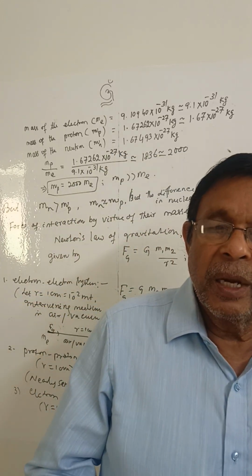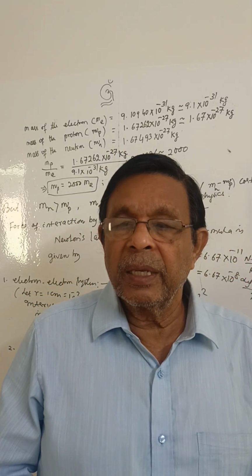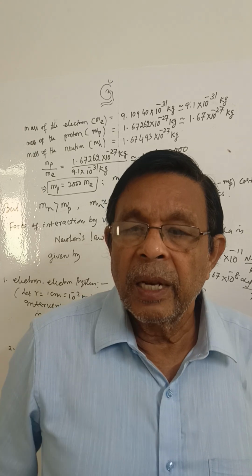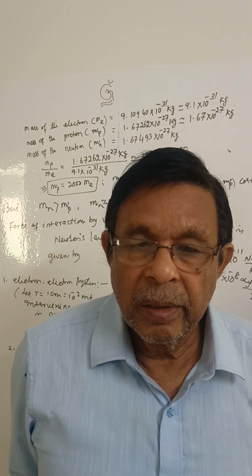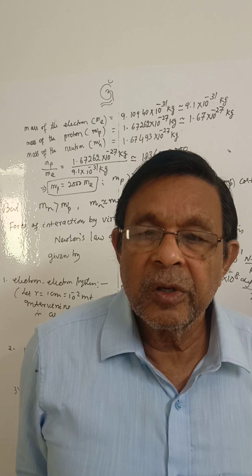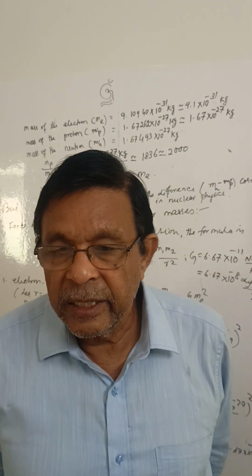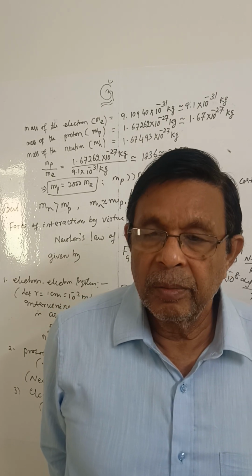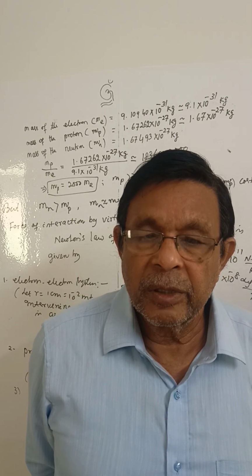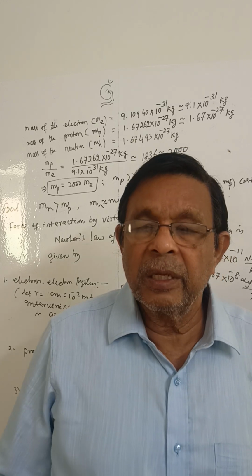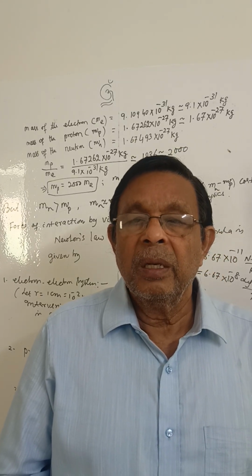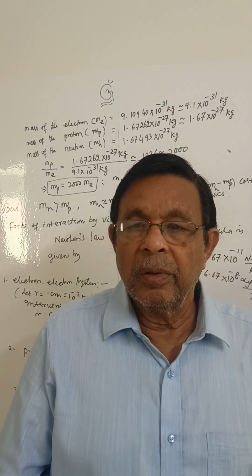Now, however, it is observed that for these elementary particles like electron, proton and neutron, two electrons repel each other, two protons repel each other, and there is an attraction between electron and proton, other than gravitational force. And no such interaction exists between neutron and electron, neutron and proton, and neutron and neutron.